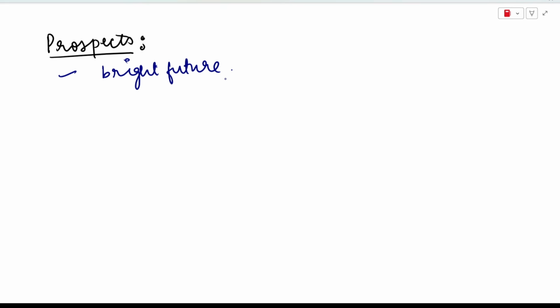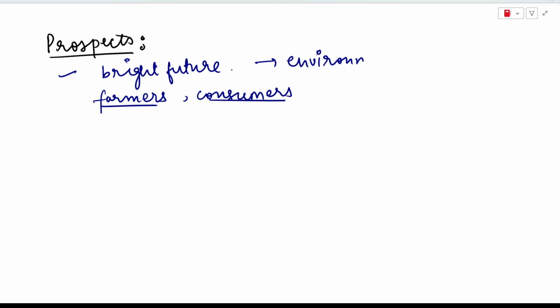Now let us talk about some prospects of organic farming, and then simultaneously we are also going to discuss the constraints of organic farming, okay? We have seen that organic farming has quite a bright future in India, and it is also right now the most important thing to do in Indian agriculture, right? It can help your farmers, it can also help your consumers, because if farmers are going to receive a fair price, then consumers are also going to receive a fair price, right? And it is good for the environment also. We have understood all of these by now.